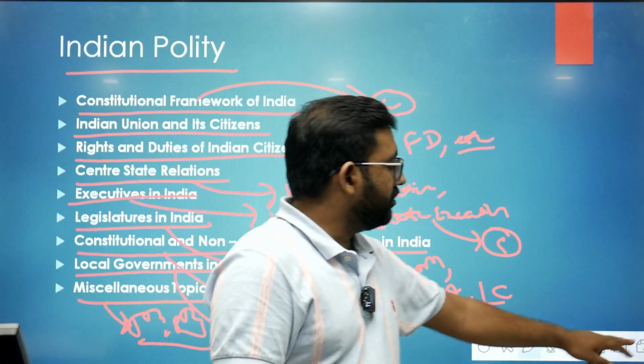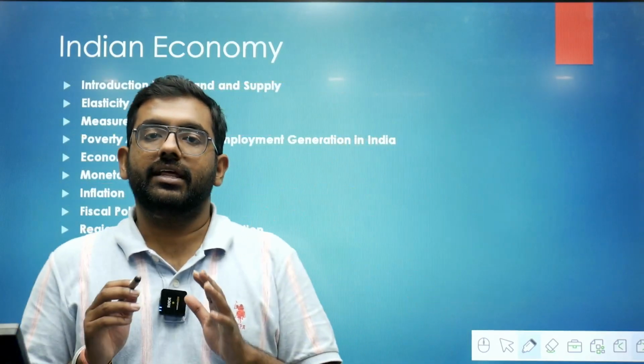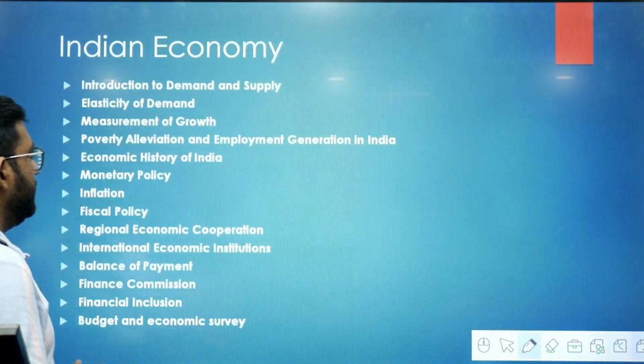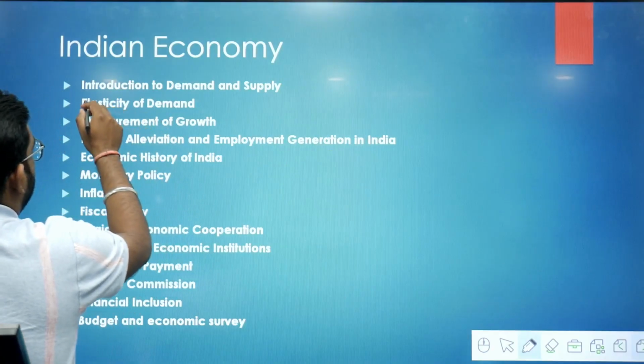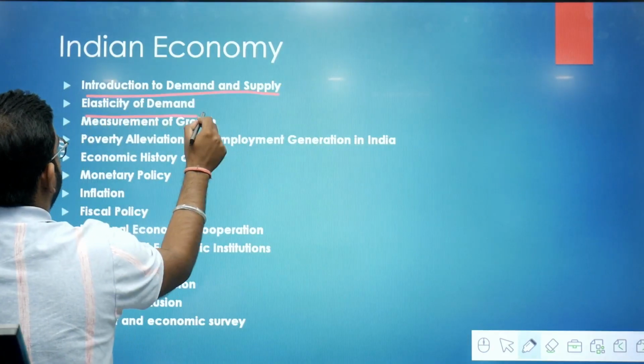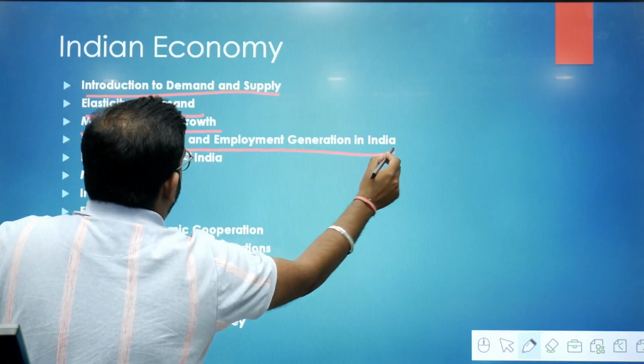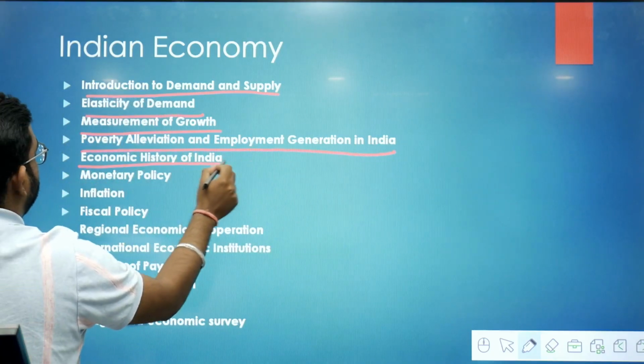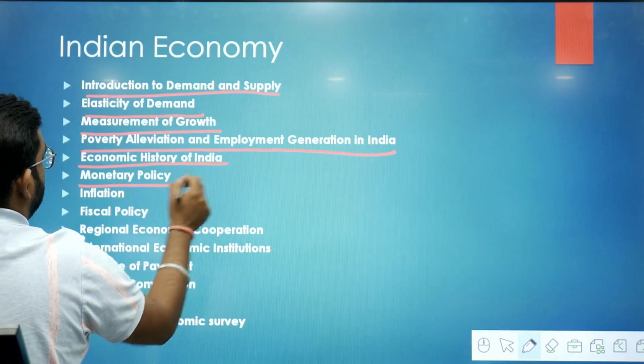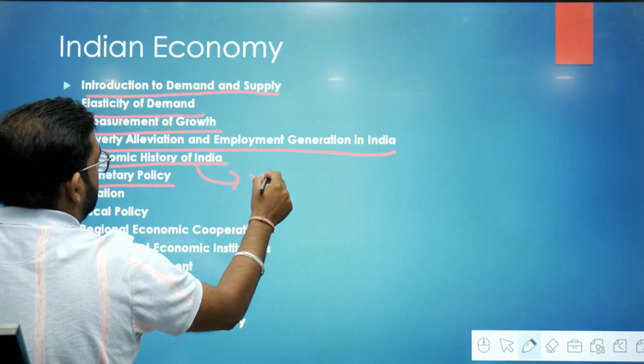Now I will point out the subtopics which you should do in the Indian economy. So in the Indian economy, you should do introduction to demand and supply, elasticity of demand, measurement of growth, poverty alleviation and employment generation in India, economic history of India, monetary policy. Here LPG reforms will also come.